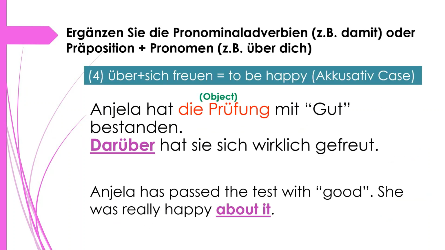Okay guys. Number 4 is über plus sich freuen, to be happy, and this is always in accusative case. Angela hat die Prüfung mit gut bestanden. Darüber hat sie sich wirklich gefreut. Angela has passed the test with good. She was really happy about it.